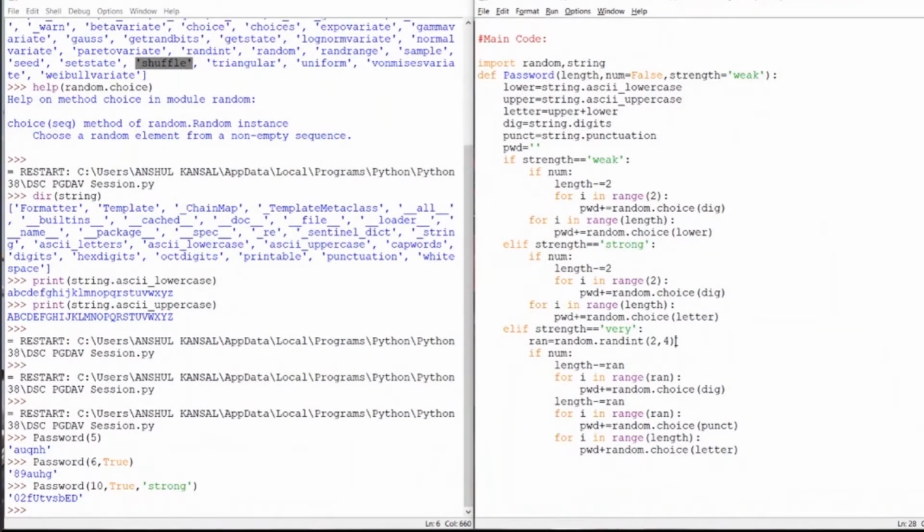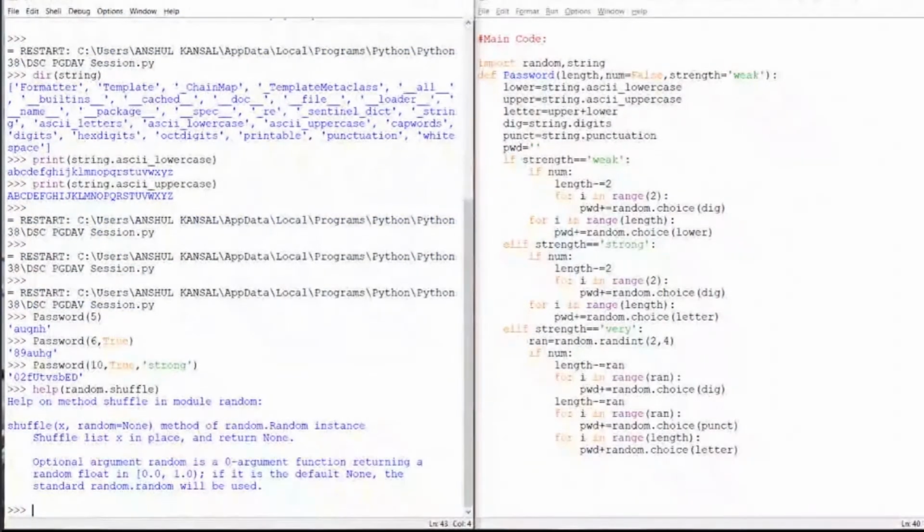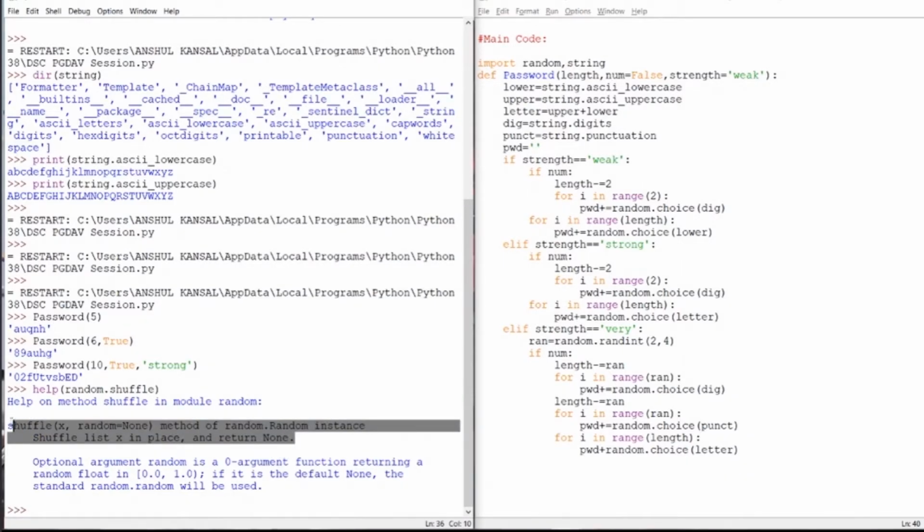So we have seen up to now two random functions and how they work. And the third one which we are going to see is how shuffle works. So firstly, let's check how shuffle works. random.shuffle. So it's saying that shuffle takes two arguments of random instances: shuffle list x in place and return None. So what shuffle does, it takes a list as an argument and returns None. It is returning nothing. It is just shuffling the list.